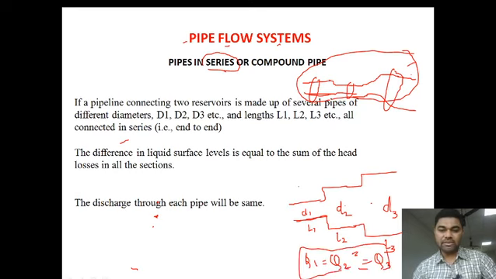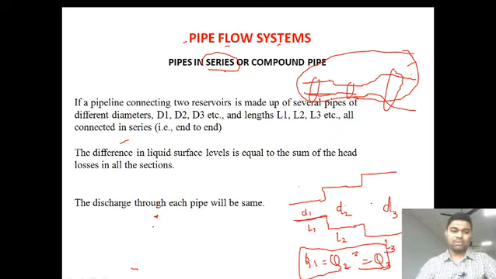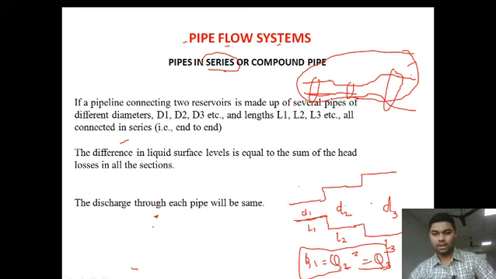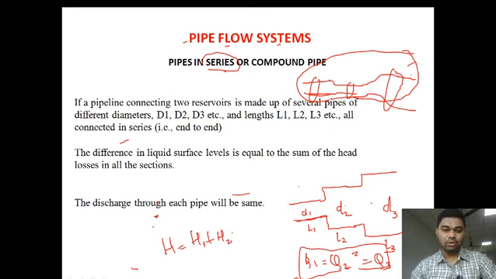Discharge will be the same along all these pipes. What happens? The difference in liquid surface levels is equal to the sum of head losses in all sections. So the total head loss H will be equal to the head loss by pipe 1 plus the head loss by pipe 2 plus the head loss by pipe 3.